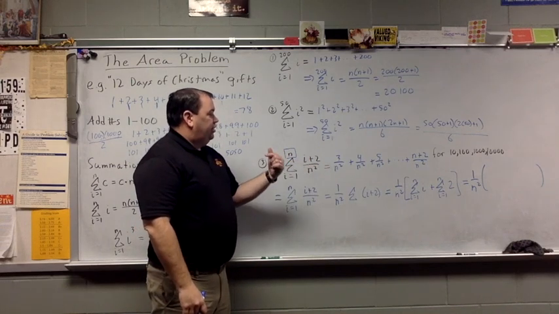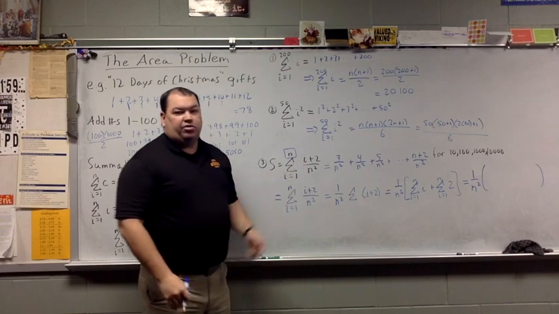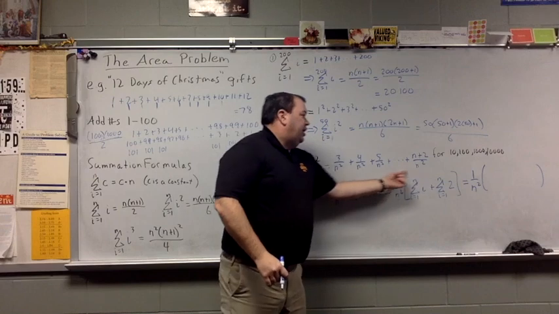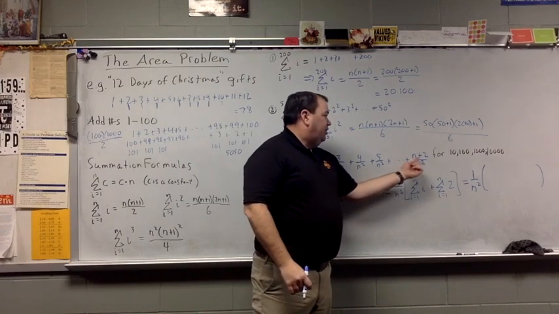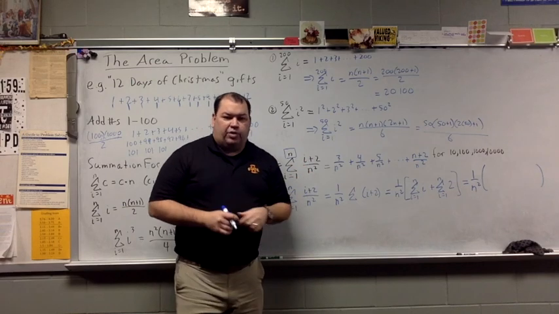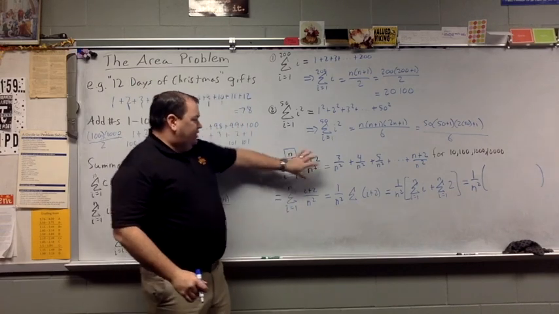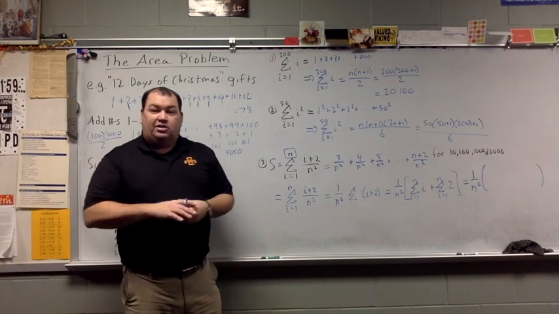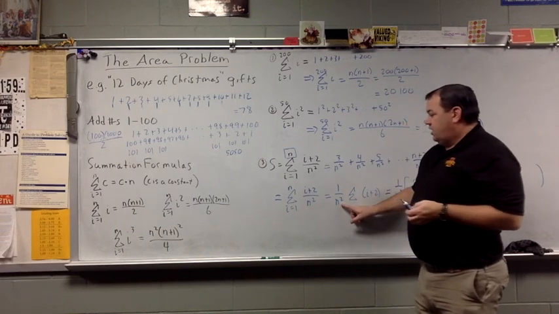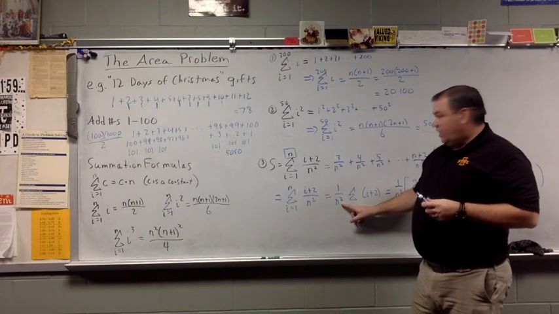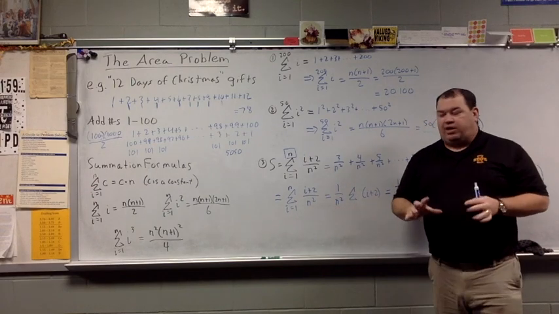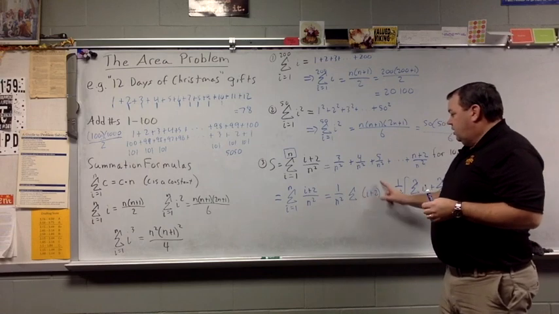I'm going to plug in a 1, then I'm going to plug in a 2, and I'm going to plug in a 3 until I get to n. So this is what it would look like multiplied out, and eventually I get to n plus 2, that last term, divided by n squared. So I'm going to tear this apart a little bit, some things that do change and some things that don't change. The first thing that I notice is this n squared isn't going to change. That shows up in every one of these. So I'm just going to pull that out front for right now and focus on what's going on in here.